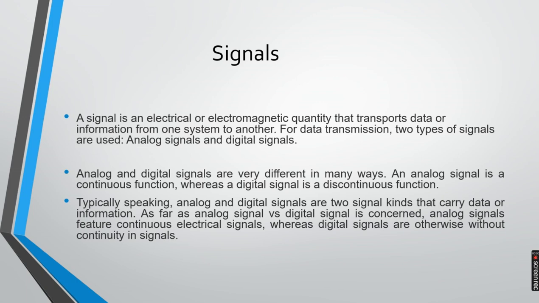Analog signals and digital signals are very different in many ways. An analog signal is a continuous function, whereas a digital signal is a discontinuous function. Typically speaking, both are signal kinds that carry data or information. As far as analog signal versus digital signal is concerned, analog signals feature continuous electrical signals, whereas digital signals are otherwise, without continuity in signals.